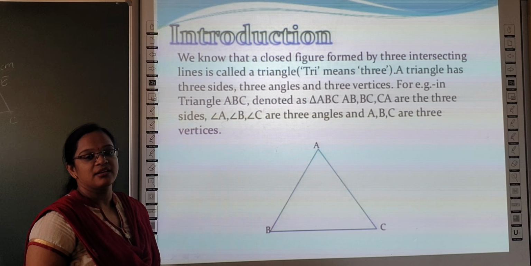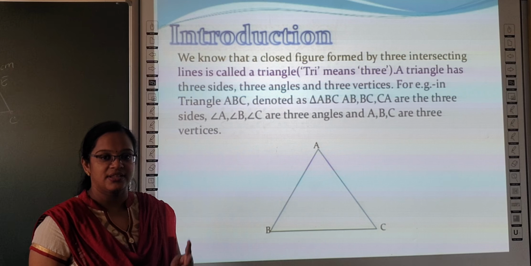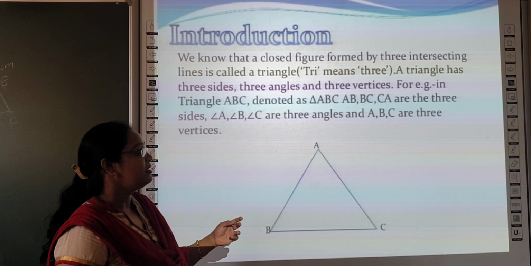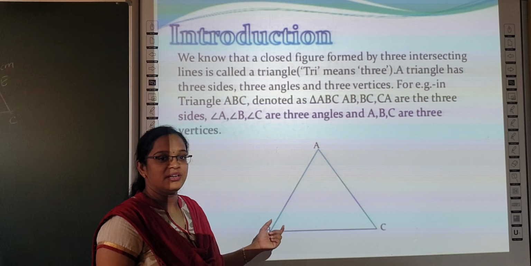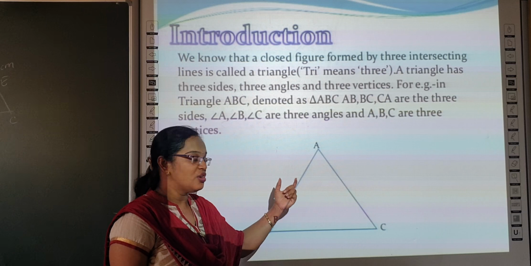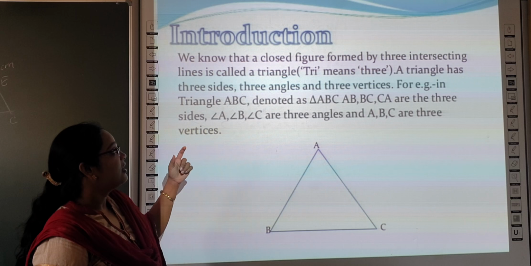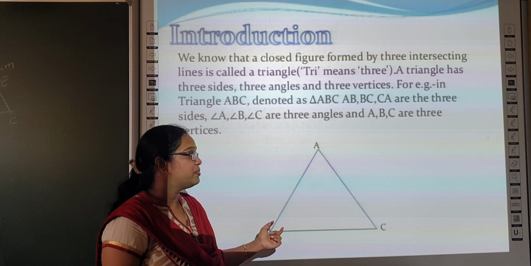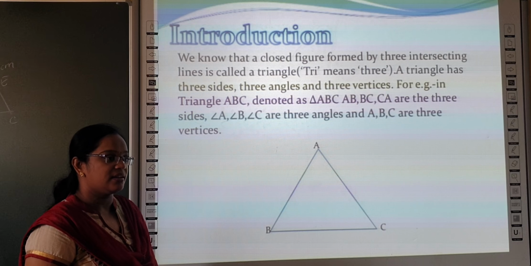A triangle is a three-sided polygon. Tri means three. So, a three-sided polygon, or a closed figure joined by non-collinear points, is called a triangle. A closed figure formed by three intersecting lines is called a triangle.